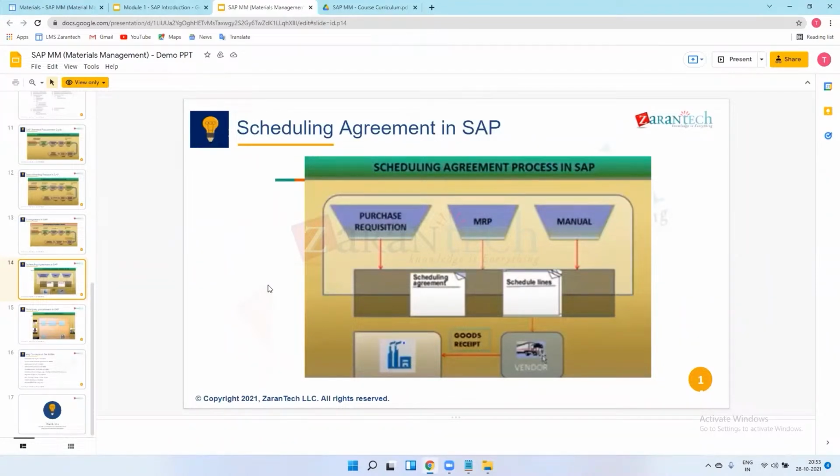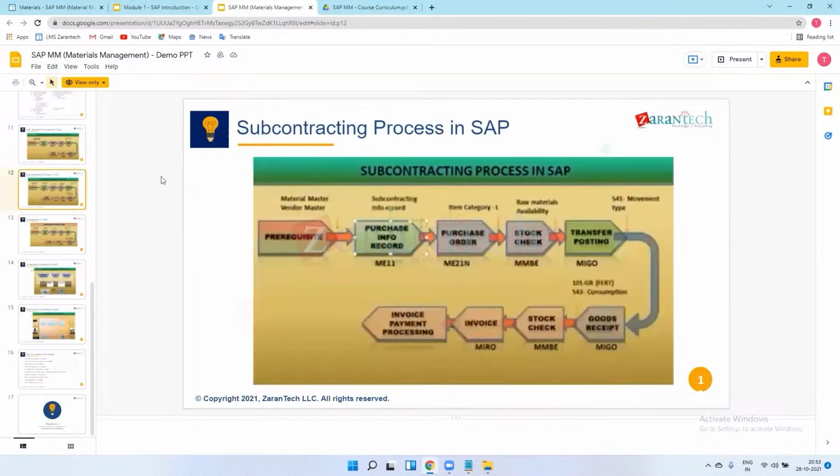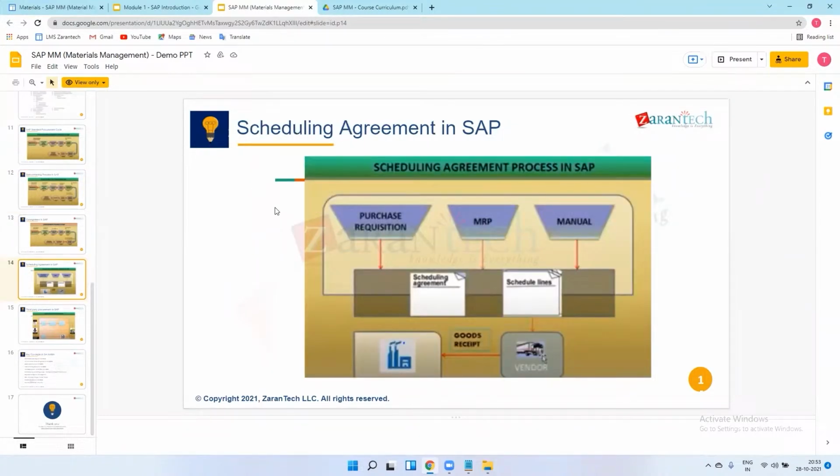I want 100 quantities, 100 tires from MRF, which I explained in the consignment process. I will order 100 quantities in one go, but I don't want to make the payment at once, because the vendor has an issue about space. I don't have any issue, but the vendor does. So in this scheduling agreement, the vendor wants the material to be dispatched as per the company's requirement.